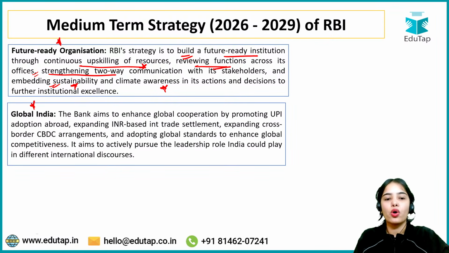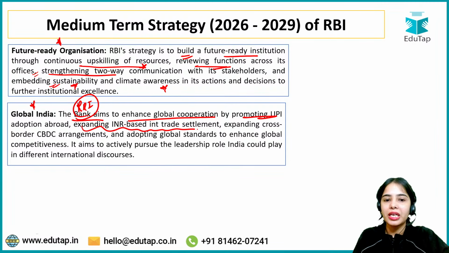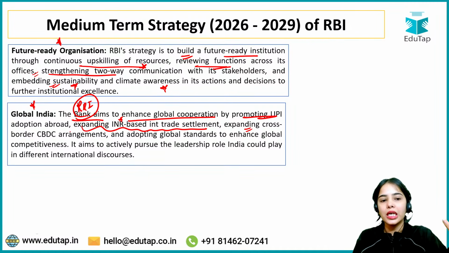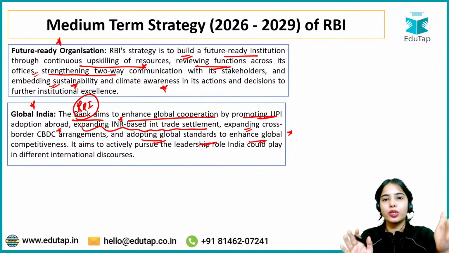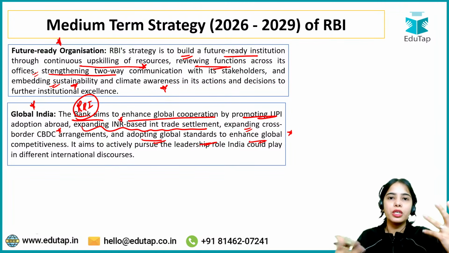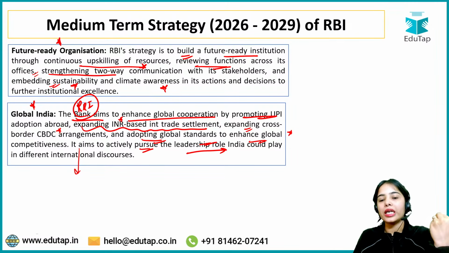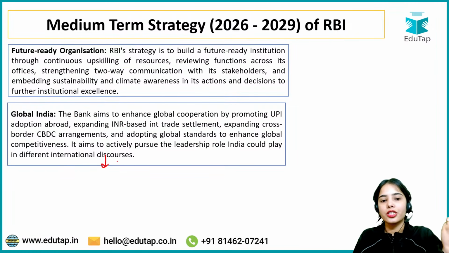Global India, that focuses on standardization and internationalization. The RBI aims to enhance global cooperation by promoting UPI adoption abroad, expanding INR based international trade settlement, the Indian rupee based international trade settlement, expanding cross-border central bank digital currency arrangement, and adopting global standards to enhance global competitiveness. Okay, so this is the idea, that RBI will be focusing on adopting the global standards to enhance the global competitiveness. The RBI also aims to actively pursue the leadership role India could play in different international discourses.